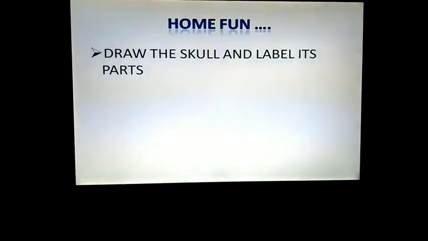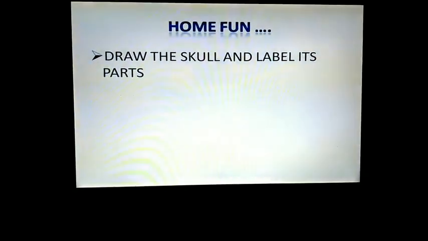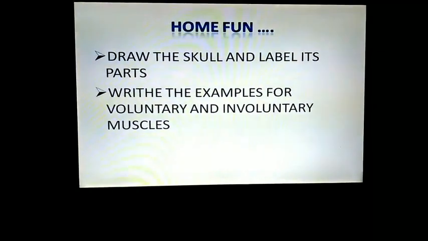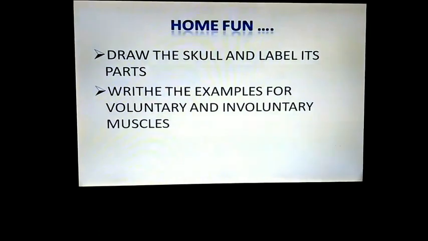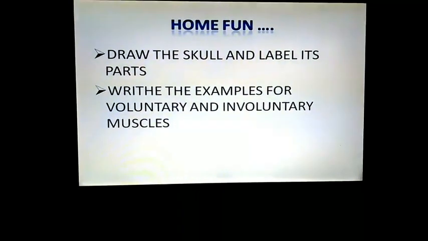Okay, now it is time for our home fun. Draw the skull and label its parts. Write examples for voluntary and involuntary muscles.